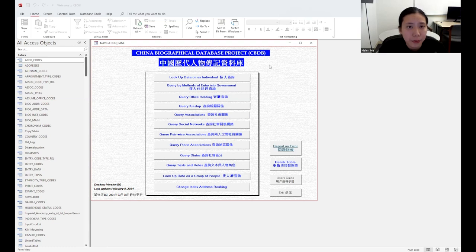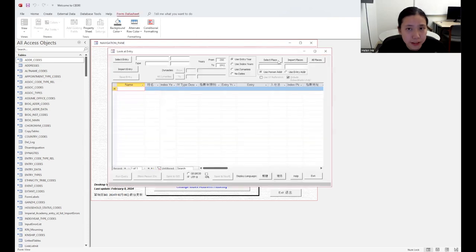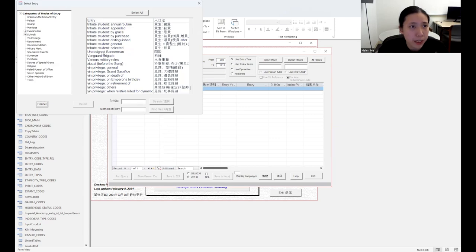Okay, so when we pull up the CBDB Microsoft Access form, let us click on the very first query, query by methods of entry into government. And we can see a lot of variables here for us to manipulate. The first one we're going to look at is the entry type. So this area is the entry type. And we're going to click on select entry to look for the jinshi category that we're looking for in this specific question. And there are a couple ways to navigate this.